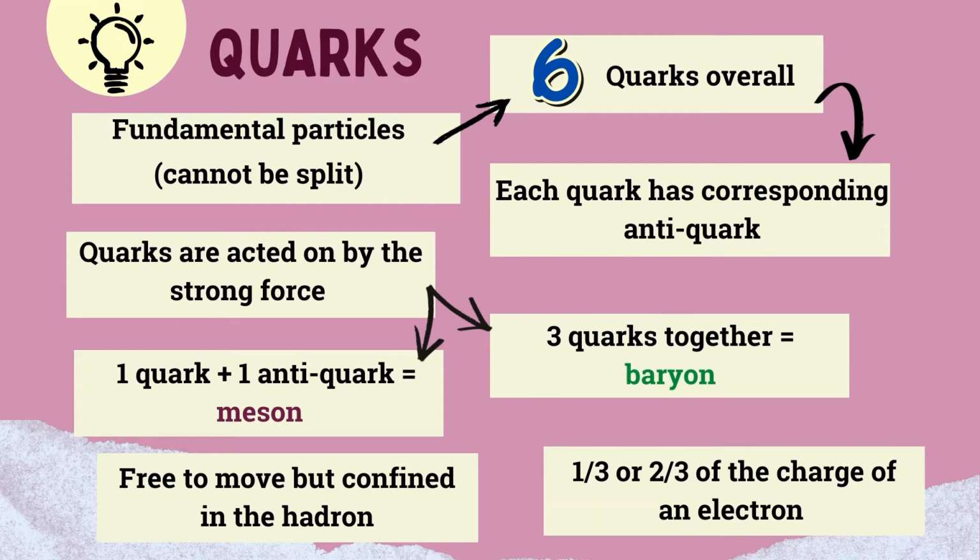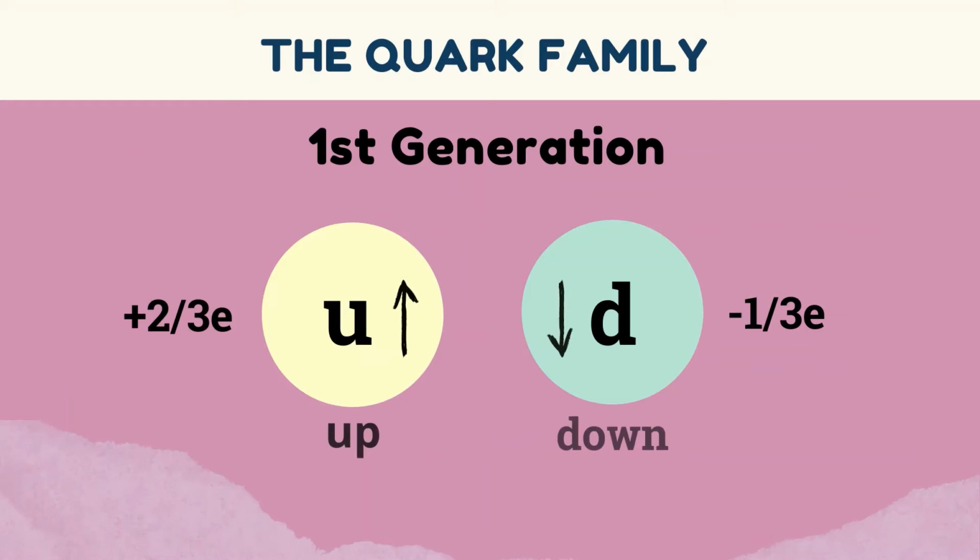Quarks are acted on by the strong force. The strong force binds one quark and one antiquark to form a meson, and also binds 3 quarks together to form a baryon. Quarks are free to move but confined in the hadron. A quark has either 1/3 or 2/3 of the charge of an electron.